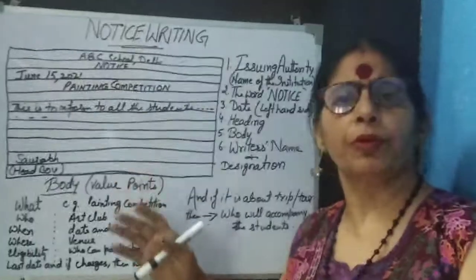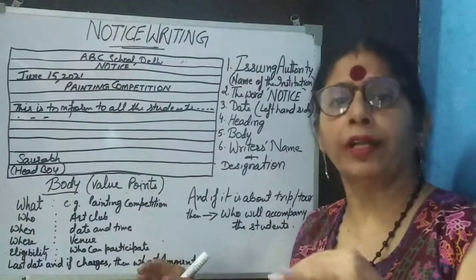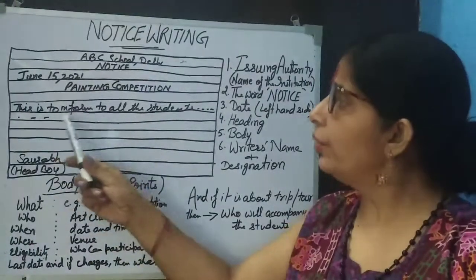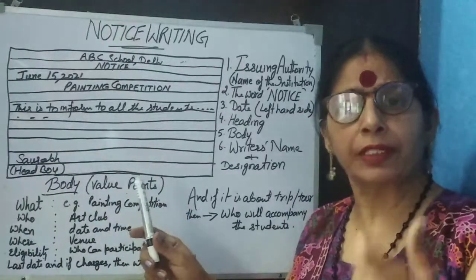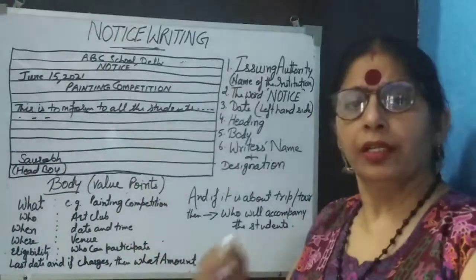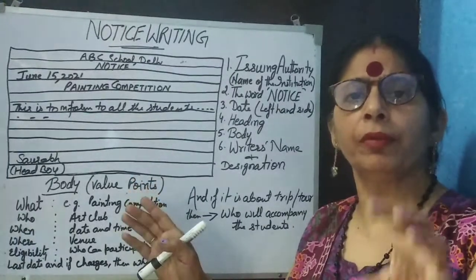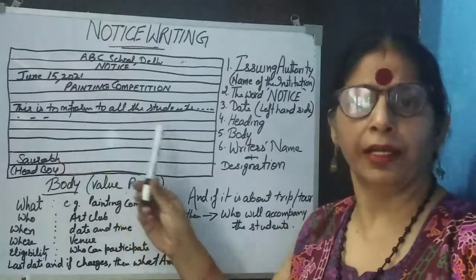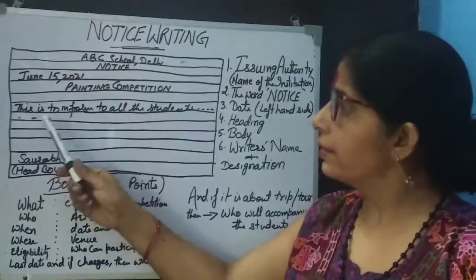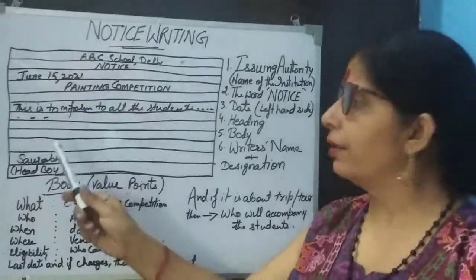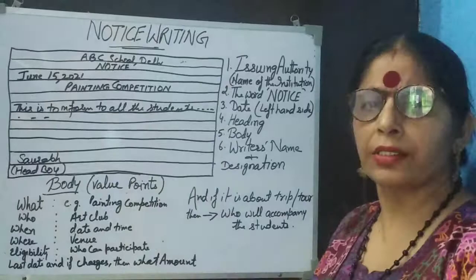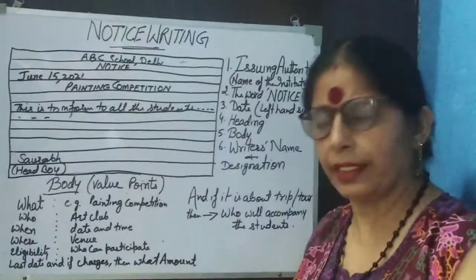This is to inform all the members of the society, whatever. So better you learn this first line, so that when you start, automatically you will start writing all the other things. Because the problem is always with the beginning line. So this is how you can learn it. This is to inform all the students that so and so, whatever the notice is.